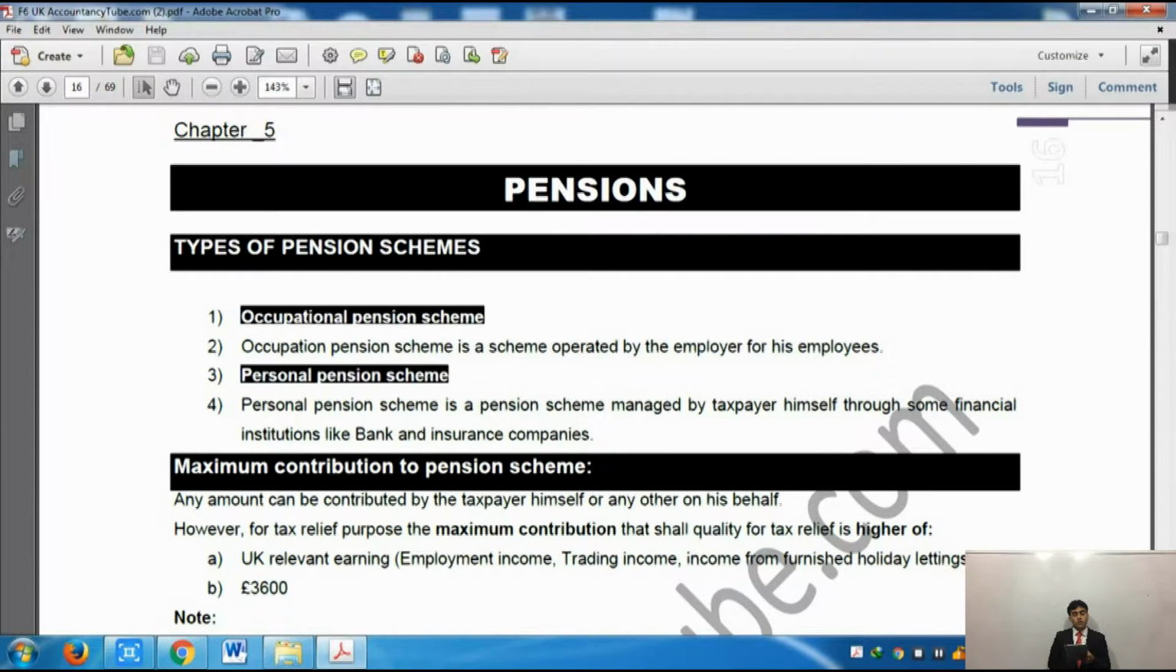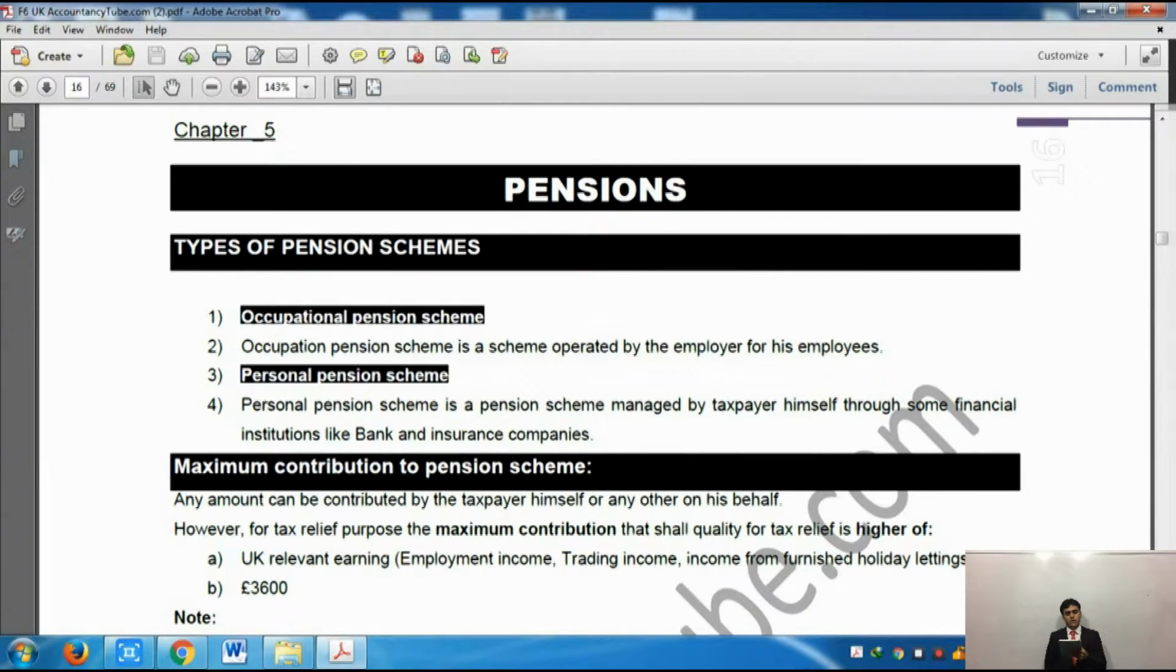In relevant earnings, it is not all earnings, it is relevant earnings. So what are the relevant earnings? They are employment income, trading income, and income from furnished holiday letting. So these are only three incomes. There isn't any other income in it. So that's why it is called UK relevant earnings. And the second amount is £3,600. So the maximum you can get tax relief on is the higher of these two.